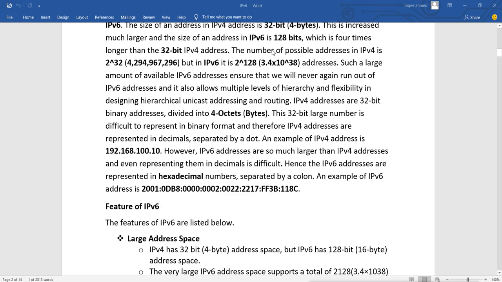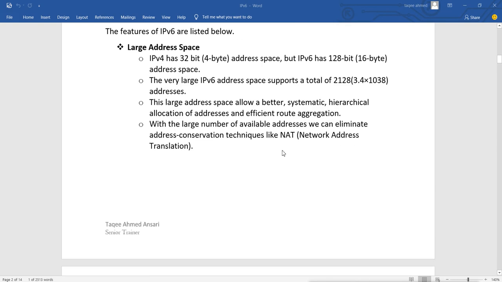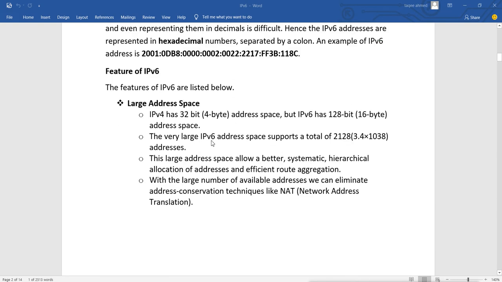It is actually 2 raised to 128. The very large IPv6 address space supports a total of 2 raised to 128 addresses, that means about 3.4 times 10 raised to 38 addresses.